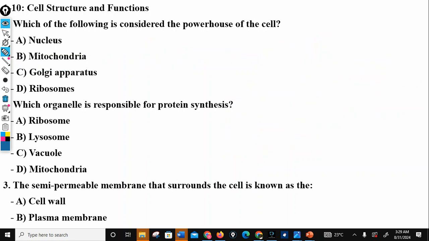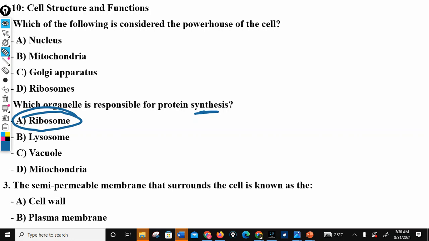All right. Now question two says, which organelle is responsible for protein synthesis? The organelle that is responsible for protein synthesis, or production of protein, is the ribosome. We said the ribosomes are responsible for protein synthesis because they read the mRNA sequence and they translate it into what? The polypeptide chain.